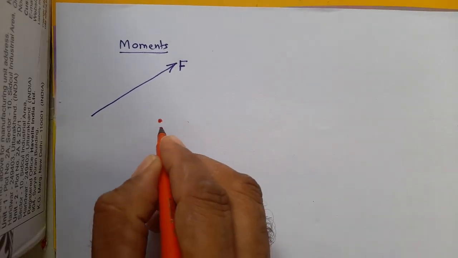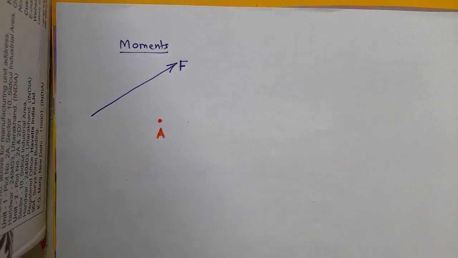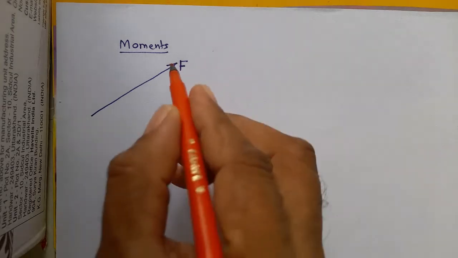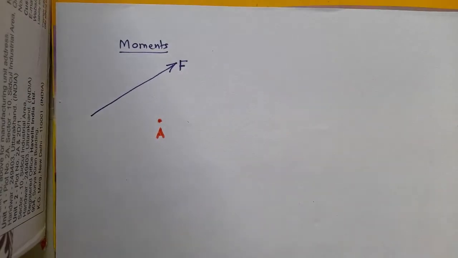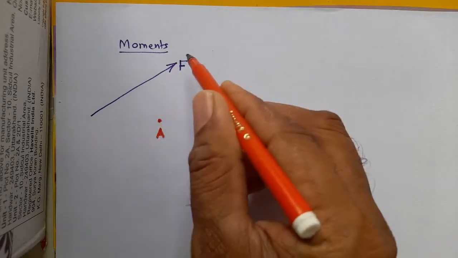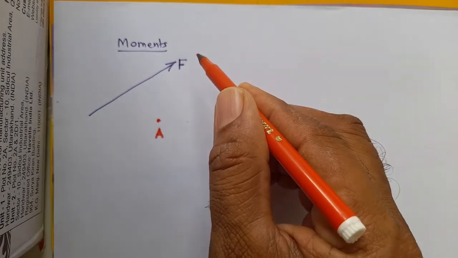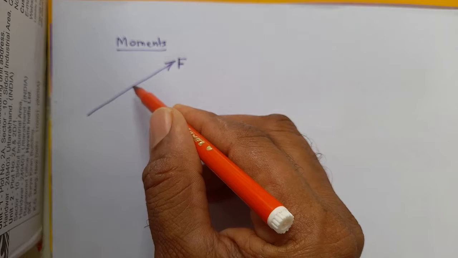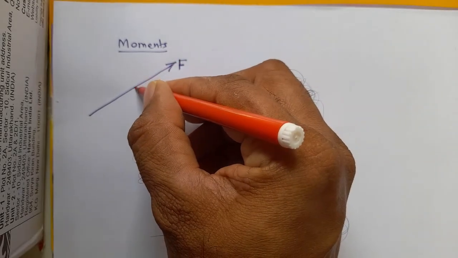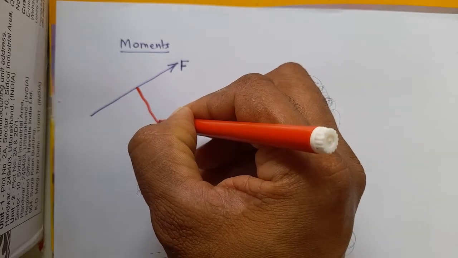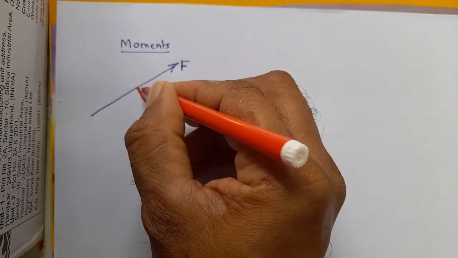Let us call this point A. Now the moment of this force F about A is nothing but the force multiplied by the perpendicular distance of the force from point A.